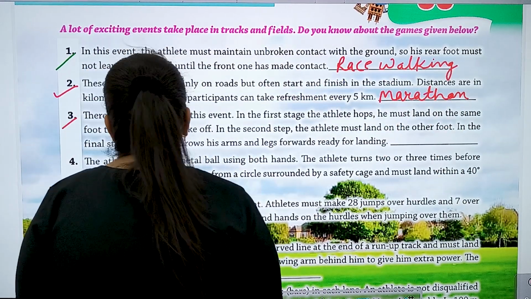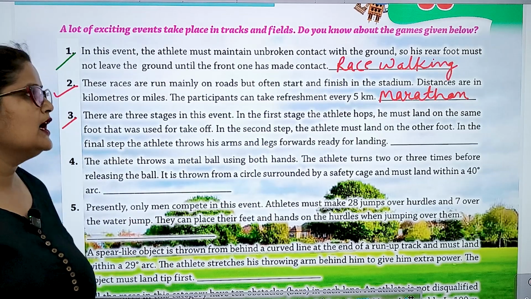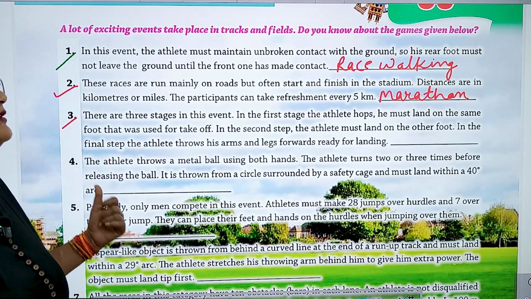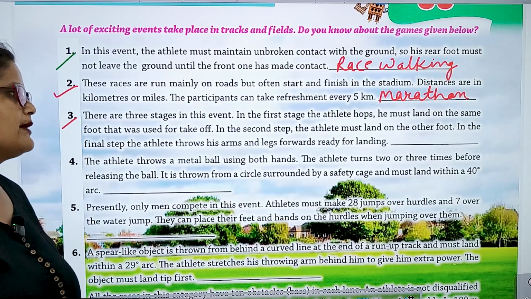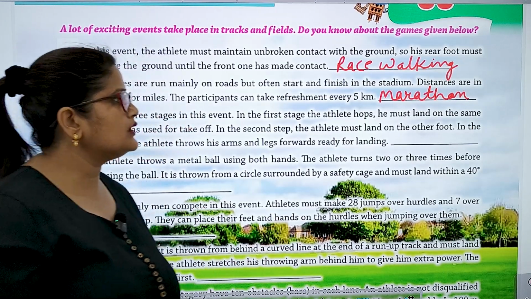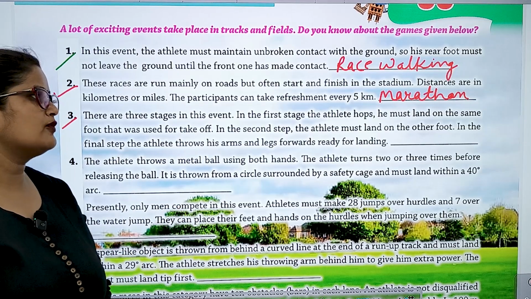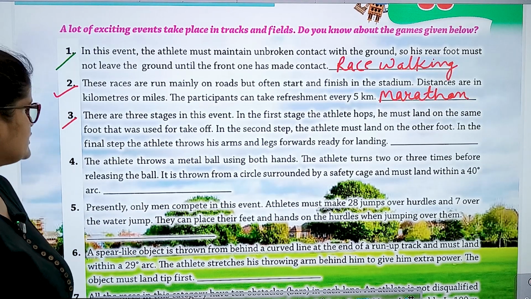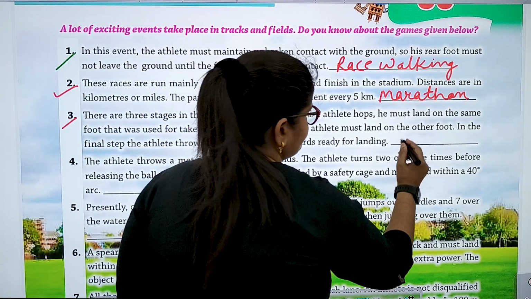Number 3. There are 3 stages in this event. In the first stage, the athlete hops, he must land on the same foot that was used for takeoff. In the second step, the athlete must land on the other foot. In the final step, the athlete throws his arms and legs forward, ready for landing. So this is triple jump.